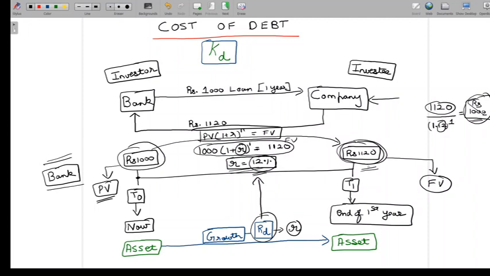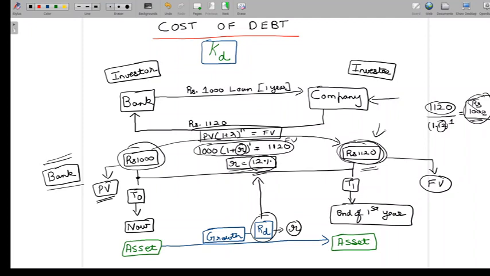So let me repeat that once again. Value of an asset today is the present value of all the cash flows associated, future cash flows associated, discounted to present value using the return on investment rate. So here, if I apply that principle here, what is the asset? It is a fixed deposit. What is the future cash flow from the asset? It is the 1120. At what rate should I discount to get the value today?